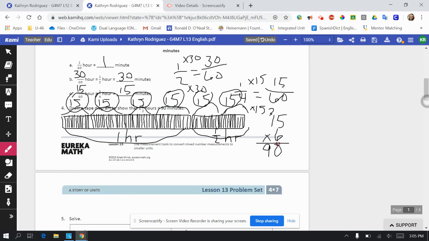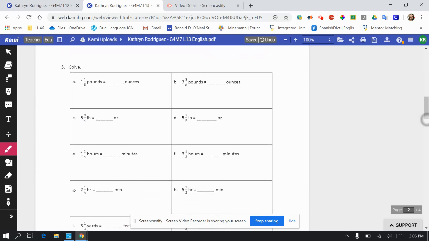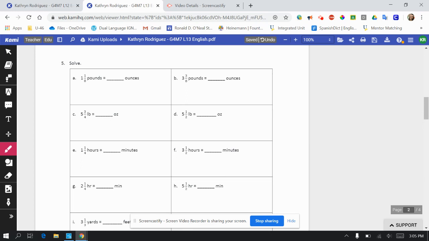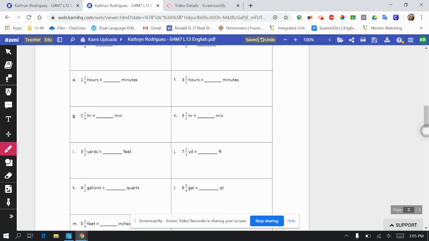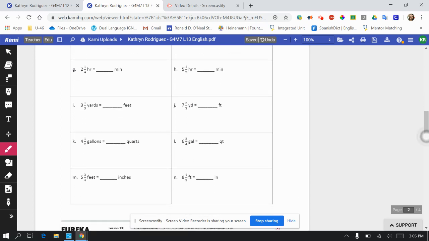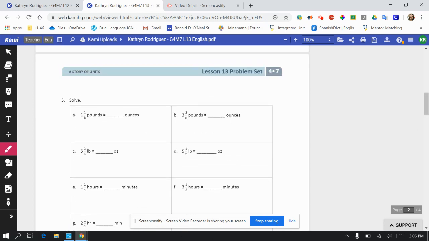Well, let's move on. All right, this is like the ultimate. We're looking at pounds, ounces, hours, minutes. And further on down, we're looking at yards, feet, gallons, quarts, feet, inches. Here we go. All right, so that one is going to be 1 pound is 16 ounces.